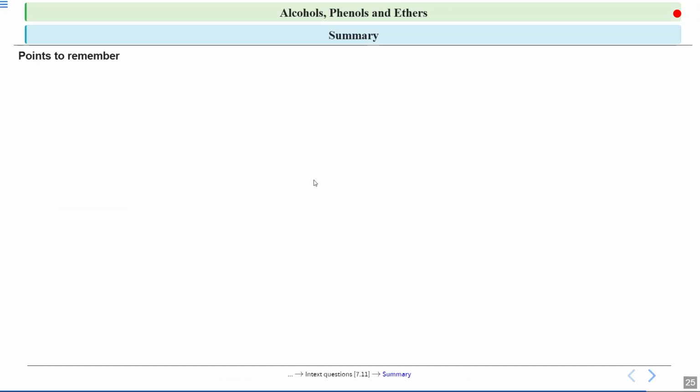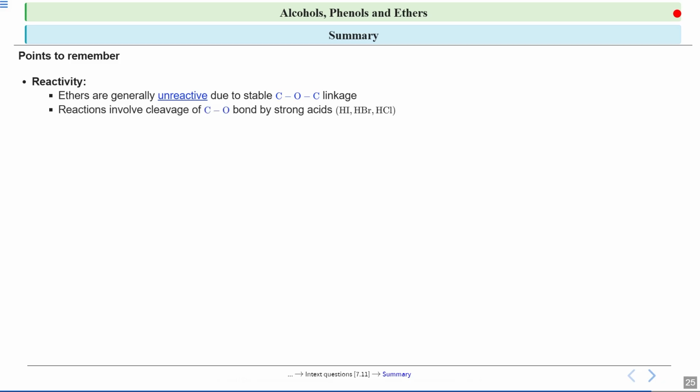Now we will summarize whatever we have studied in today's lecture. We studied about reactivity. Ethers are generally unreactive because they have a stable carbon-oxygen-carbon linkage. But under drastic conditions, this bond can be cleaved if you treat it with strong acids, that is hydrogen halides: hydrogen iodide, hydrogen bromide, or hydrogen chloride.